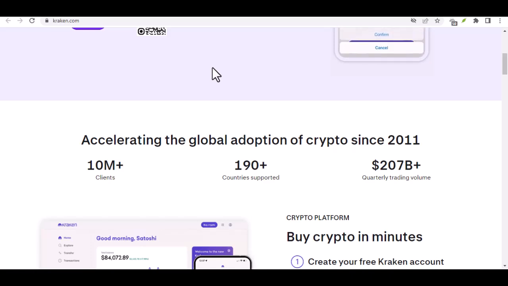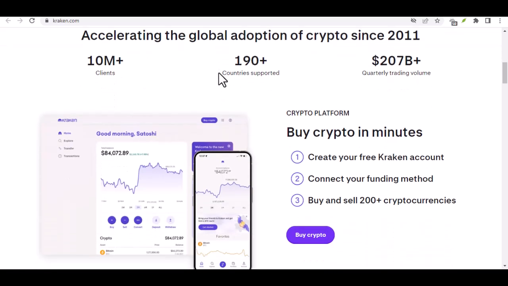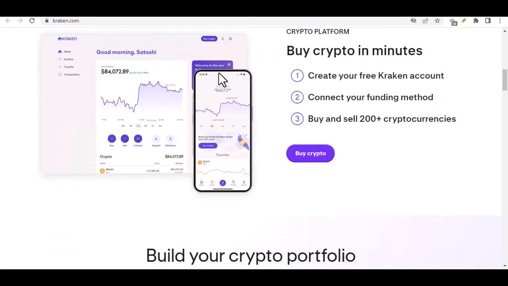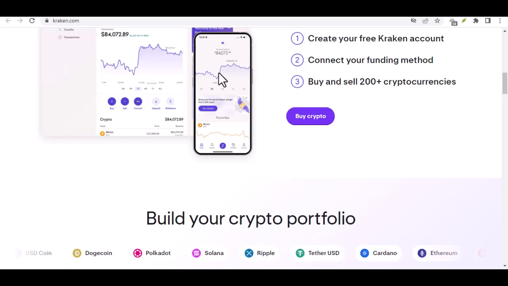Factors influencing limits: account verification level, currency being deposited, regional regulations, and exchange policies. Tiered system: Kraken often operates a tiered system where your deposit limits increase as you verify your account to higher levels.